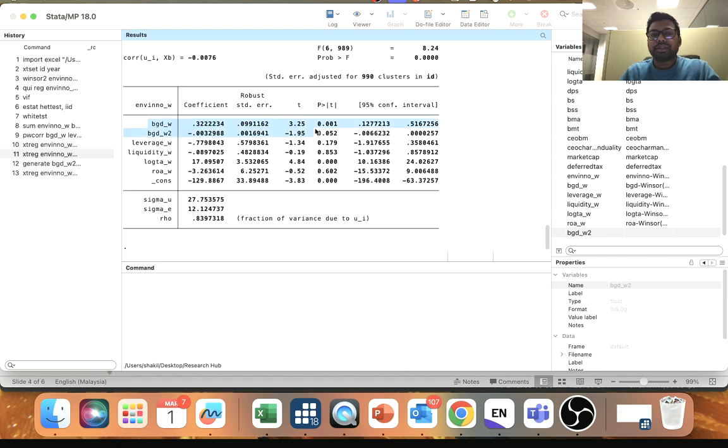If you have both gender diversity, there is a positive influence on environmental innovation. So after what point will there be a negative influence? The critical point is 47%; after that, there will be a decrease in the value. So the gender diversity square term will have a negative impact on environmental innovation.